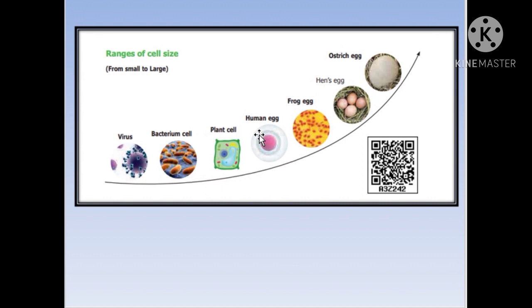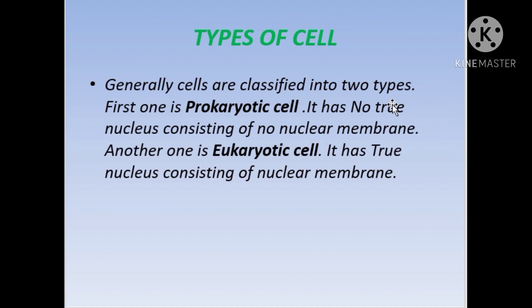So what is the size of the virus? The virus is the smallest of all cells, and its size ranges from 1 micron to 1000 microns, that is the unit for the virus. And if we talk about the ostrich egg here, it is 6 inches in diameter and weighs about 1.3 kg, which can hold almost like 600 eggs. So there is a gradual development in size from the virus to the ostrich. This is for your reference.